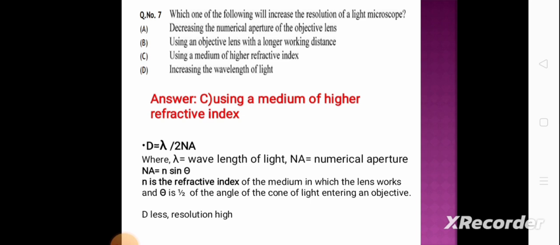So using a medium of higher refractive index, that is if n is higher, then NA becomes higher. As a result, d becomes less. So resolution becomes high.